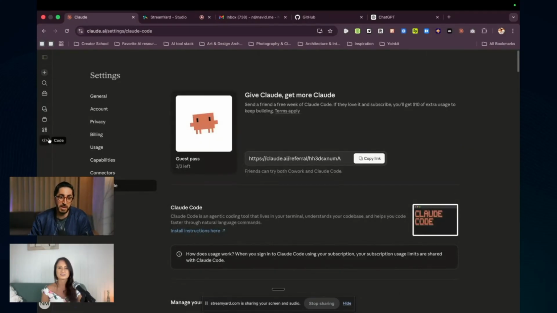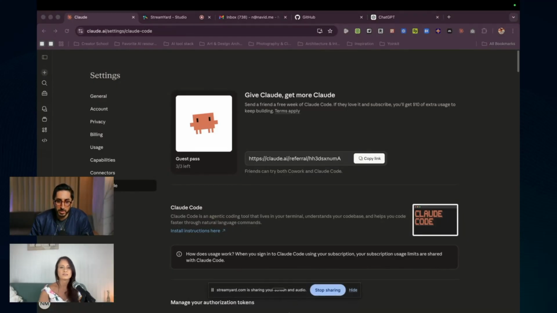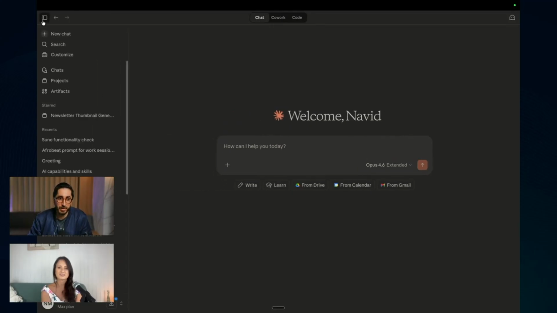I'm just going to go to the desktop because it's a lot more powerful. I have opened this here. Let me see if I can move this around. All right, here we go. This is the desktop. You just go to Claude and download this. You can search for Claude desktop app. It works on Mac and Windows, and of course they also have an iOS version. Again, that's pretty limited. It's pretty much the same as the web version. You cannot do as much. Still useful for sure, but here you're going to see a lot more.